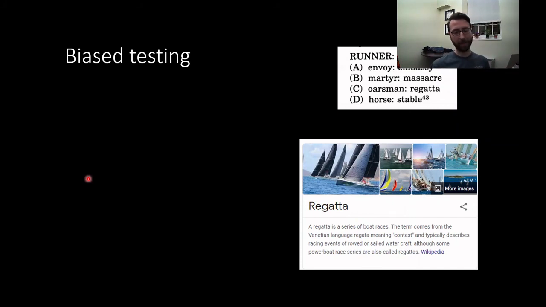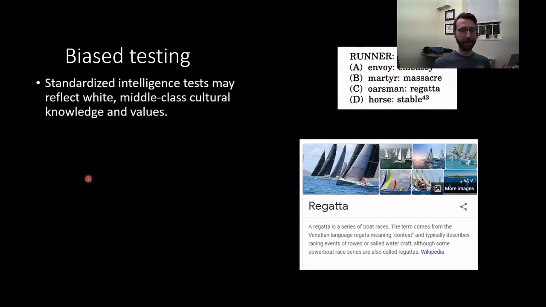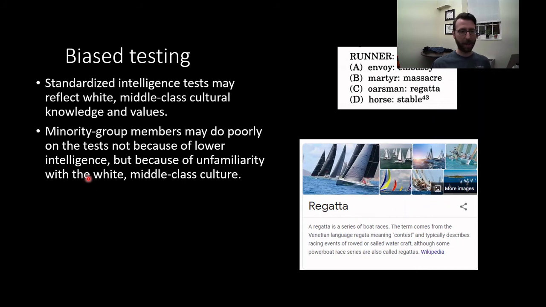As I mentioned earlier, tests are culturally bound things. And biased testing is a real problem. Luckily, testing authorities are doing their best to combat this, but it's something that keeps popping up. So, standardized intelligence tests may reflect white middle-class cultural knowledge and values. Minority group members may do poorly on these tests not because of lower intelligence, but because of unfairly being expected to be familiar with the white middle-class culture.